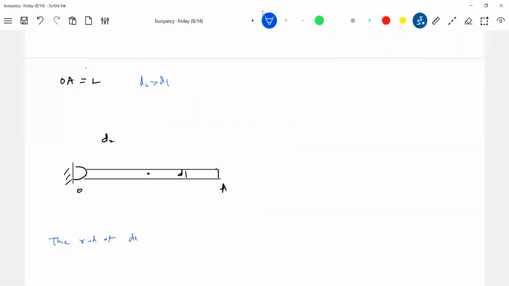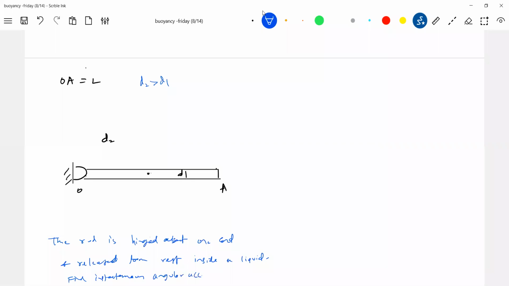The rod is hinged about one end and released from rest inside a liquid. Find the instantaneous angular acceleration of the rod. Okay, what are the forces that are acting?